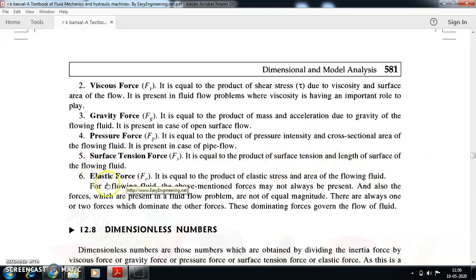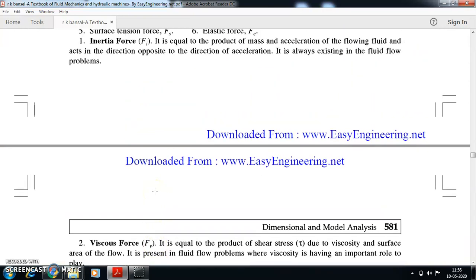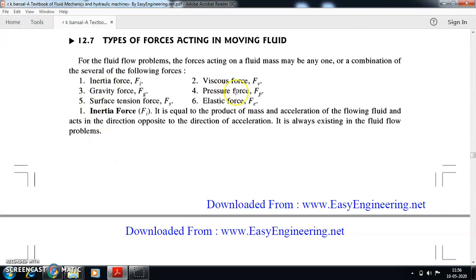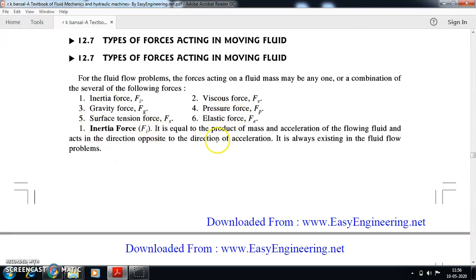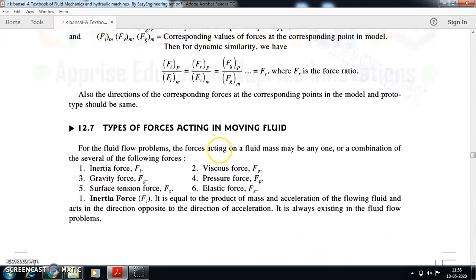Similarly, elastic force is the elastic stress into area. See, all these equations finally give the 6 important forces which act on the fluid, which is very important, because these 6 forces will lead us to dimensionless numbers, which we'll see in the next video.